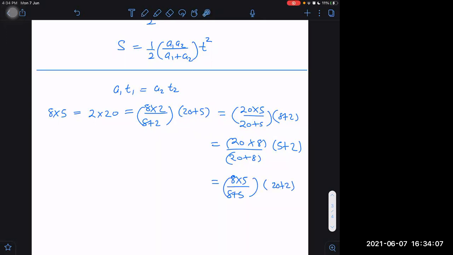And this will be valid even if one of the numbers is negative. Even if one of the numbers is negative, then also you try this and it will still be valid. So it is really interesting and very nice result, and we will use it in many places. So here, when they gave A1 T1 is equal to A2 T2, quickly this will strike in our mind that we don't know T1, we don't know T2, but we know the sum of T1 and T2. Therefore, I could quickly write it as A1 A2 upon A1 plus A2 multiplied by T1 plus T2.